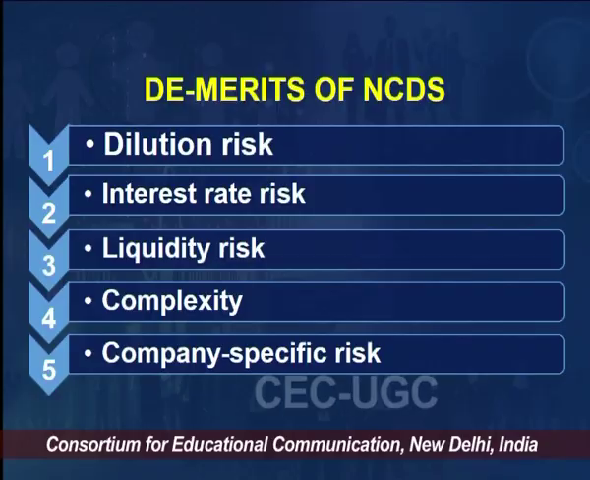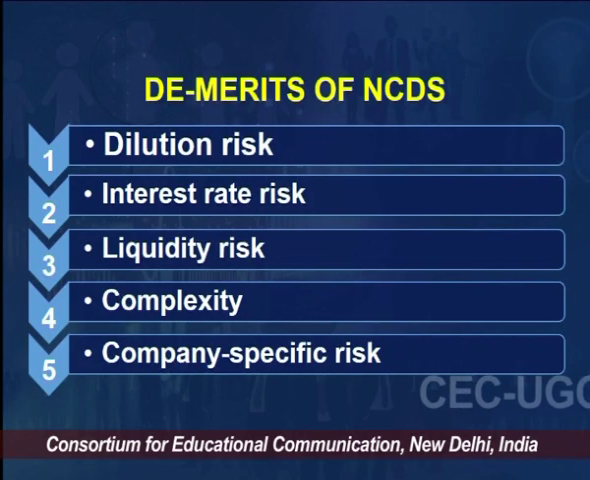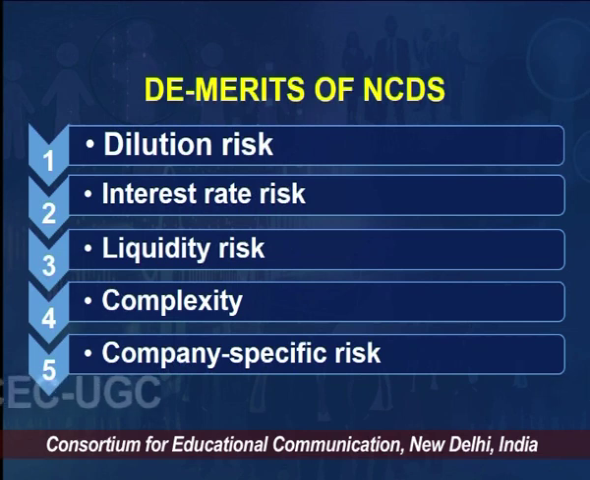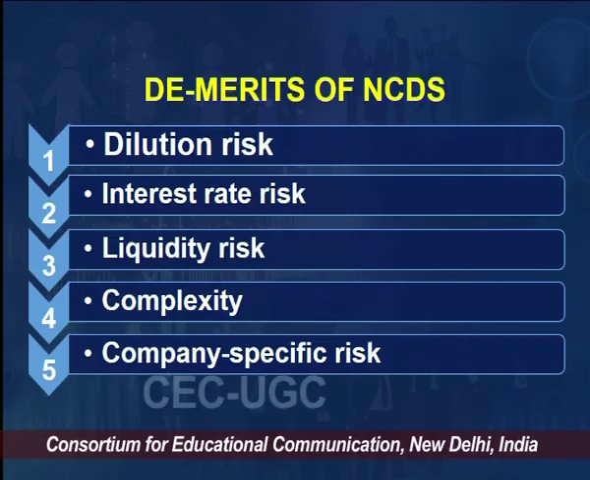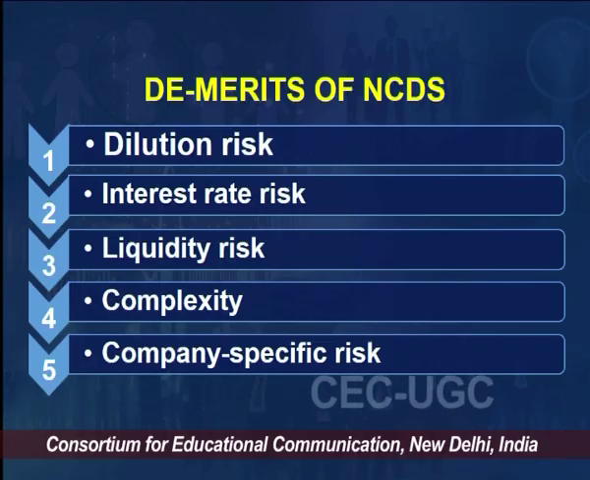When it comes to demerits, there are a couple of them. Of course, nothing is perfect, every coin has two sides. The same is with NCDs. Number one, dilution risk is there. Number two, interest rate risk is there. Number three, liquidity risk is there. Number four, complexity, and number five, company specific risk is always there.